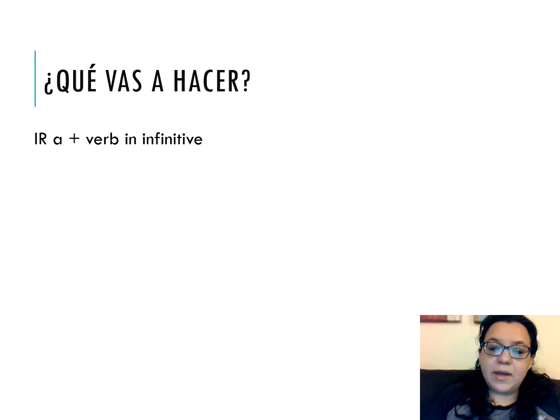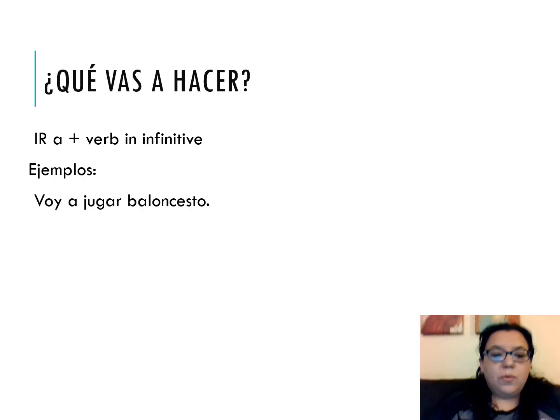So we also have kind of like a formula for this. We're going to use ir, then a, and then the verb in the infinitive. So this would give us, for example, I'm going to study, or you are going to read a book. Okay, so here are some examples. Voy a jugar baloncesto. See, we have voy right here. That's the ir conjugation. We have a, and then we have jugar baloncesto.